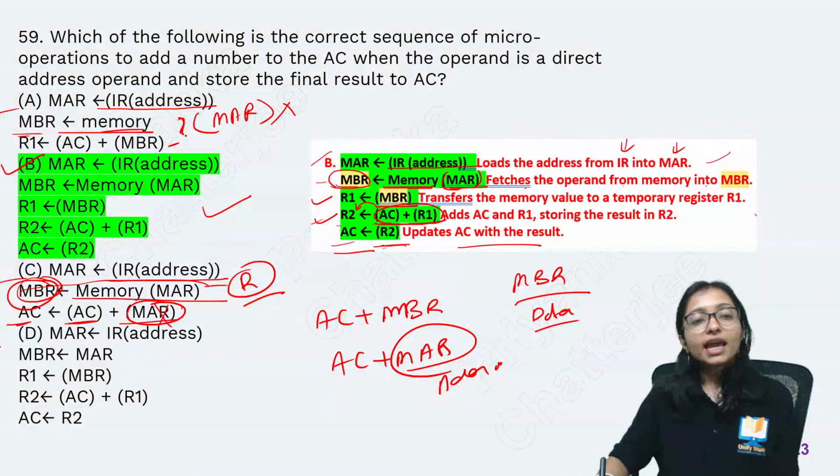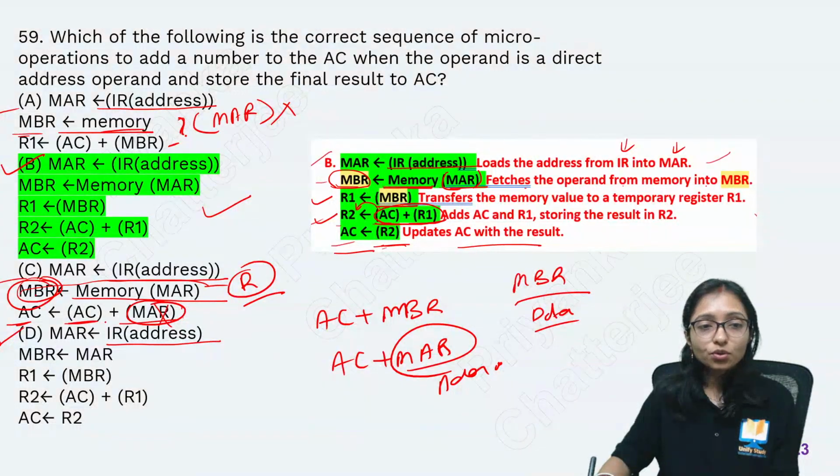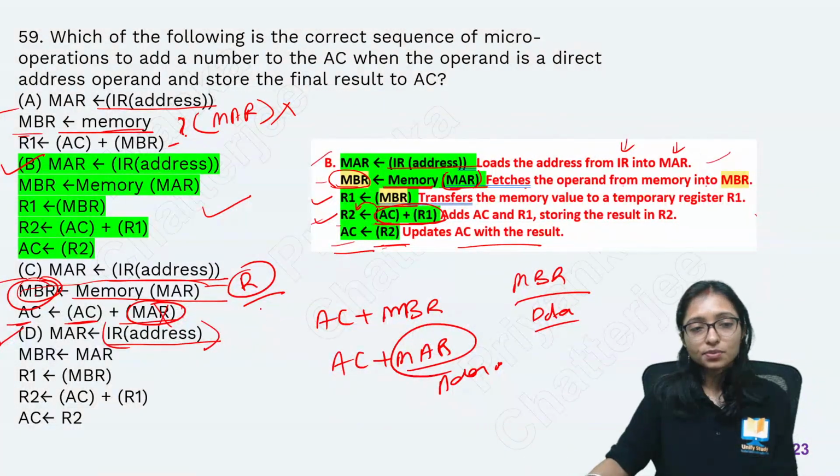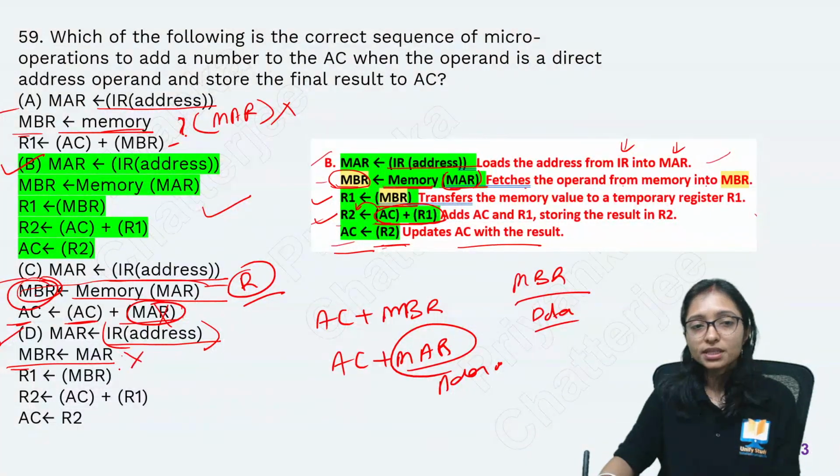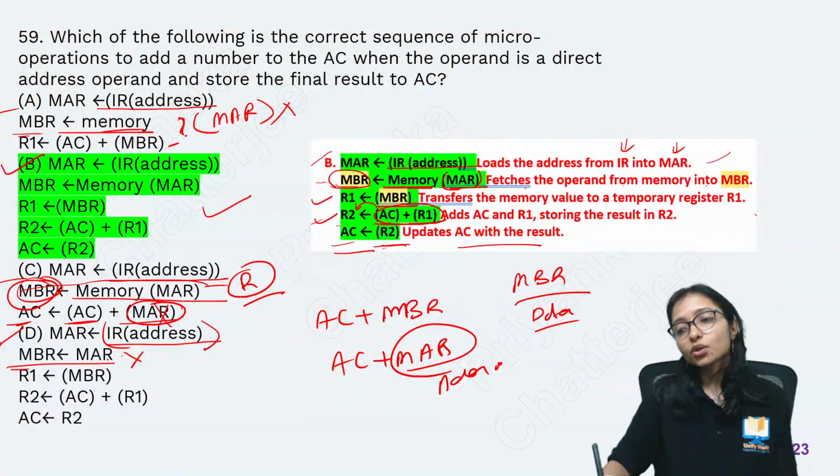Got it? D is doing IR address here, but here you have to take another bracket. That bracket is missing here. After that, here also you are directly sending MAR, MBR from where? Here you have to take it from memory. This is also missing. So that's why option D is also wrong.